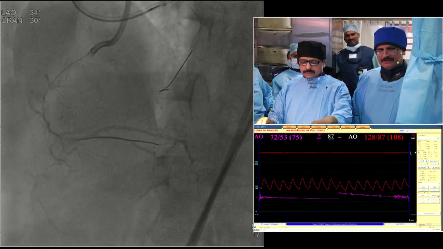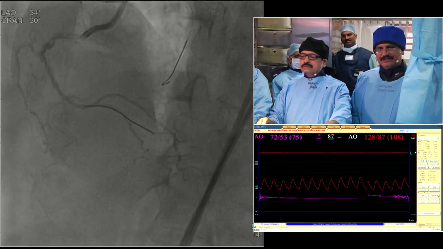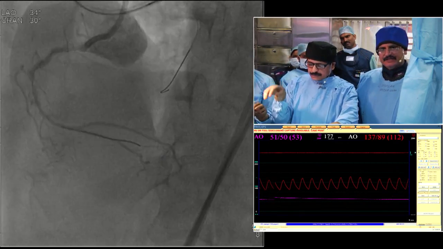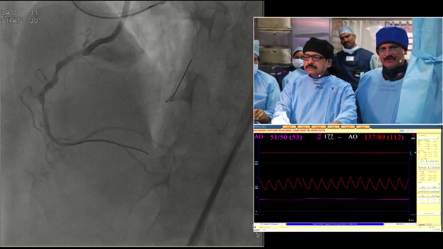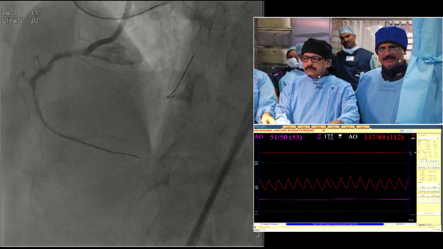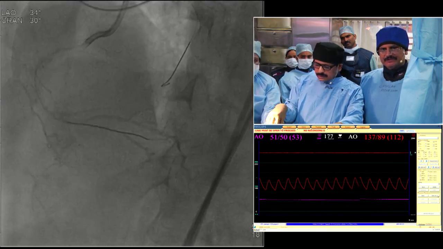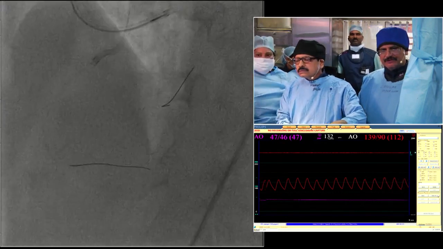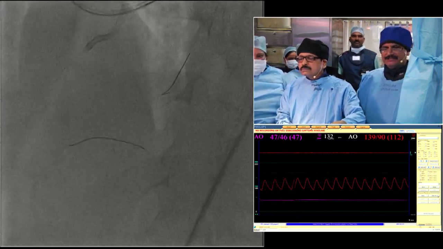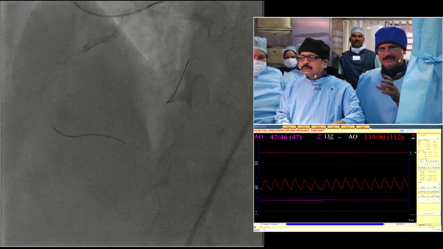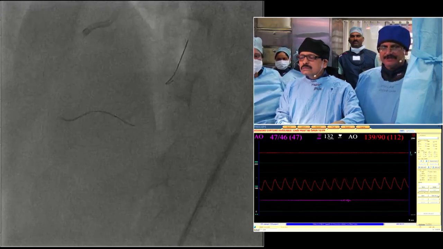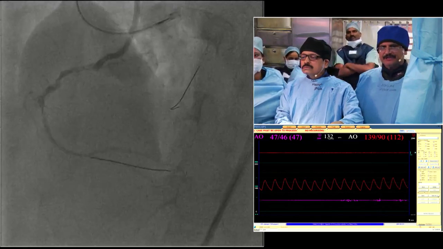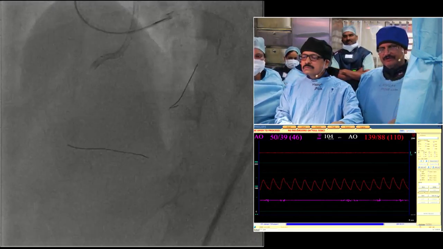Initially we took 7 French arterial access on both sides, femoral and PDA access, with a 7 French EBU catheter to engage the left coronary artery, and on the right side a 7 French Amplatz AL1 catheter with side holes. We took bilateral injections and have reasonable collaterals, but distally they are very much angulated collaterals. We want to show that step by step.